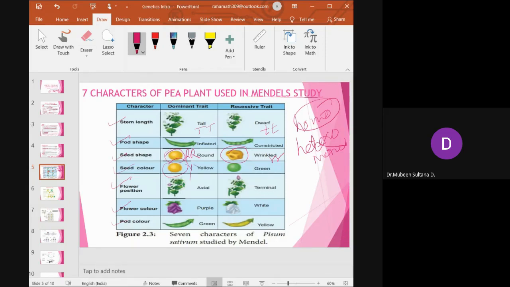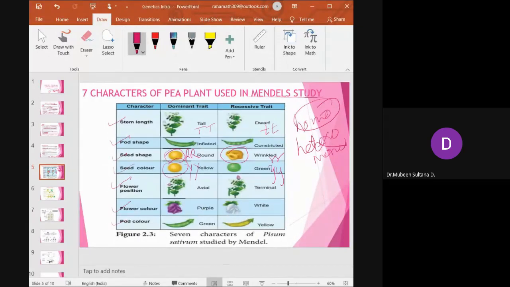Yellow dominant will be represented as capital Y, whereas the green recessive color will be represented as small y. Do you understand till now? So always the genes will be represented in a pair.